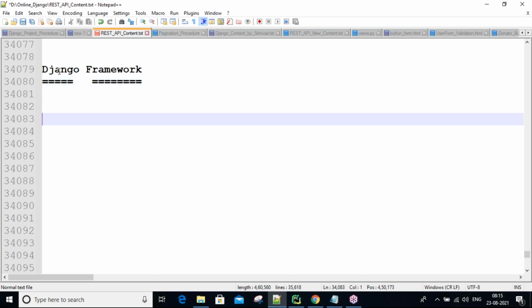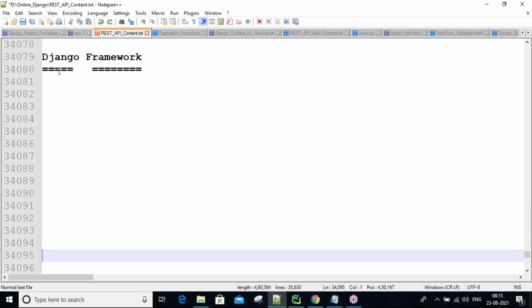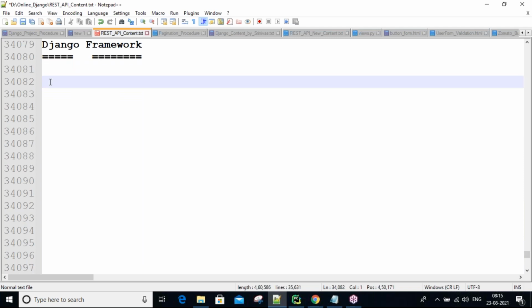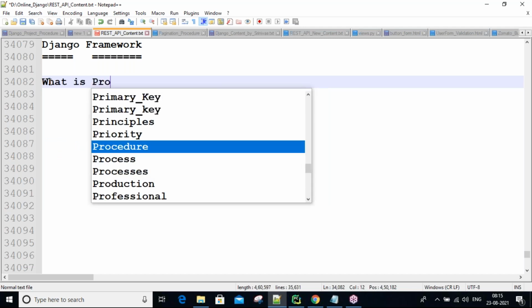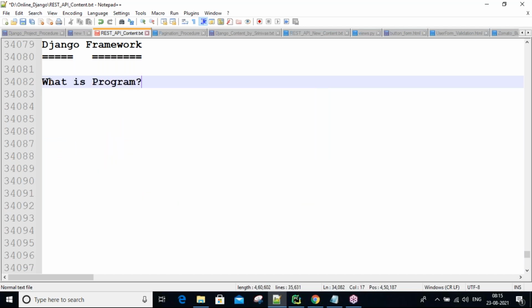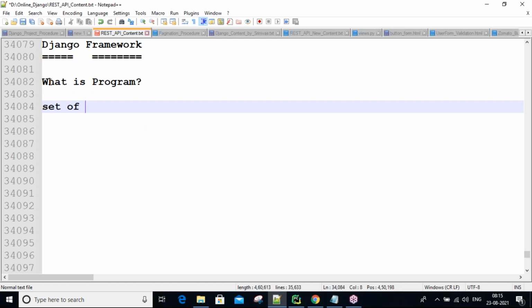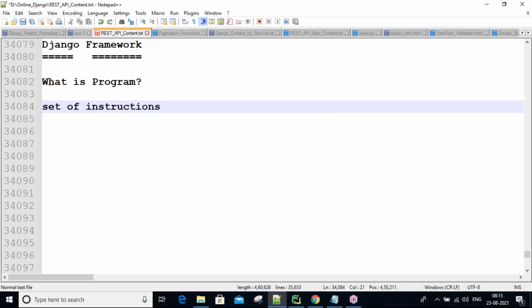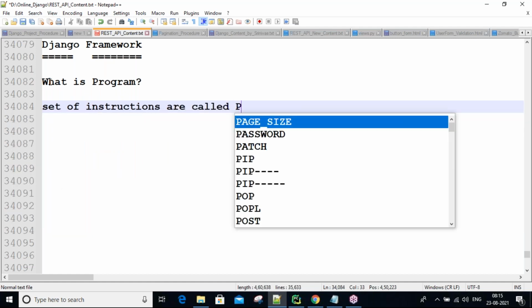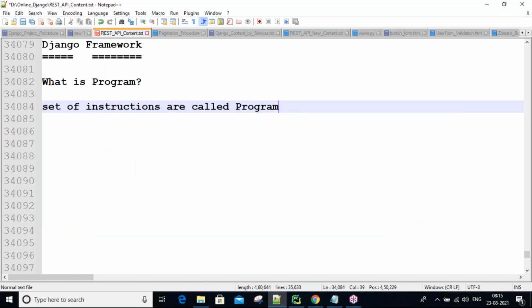Okay, now. First of all, what is a program, guys? Some points we need to learn. A program is nothing but a set of instructions, guys. One word answer I'm giving: set of instructions are called a program. In Python, guys, we write n number of statements, and every statement is nothing but one instruction.